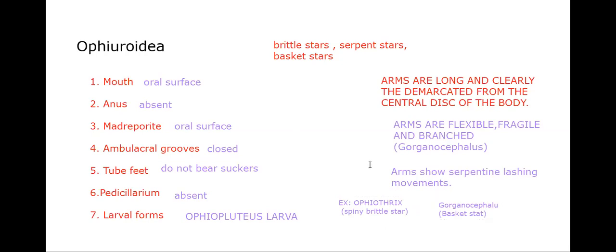So that's it. Ophiuroidea: mouth on the oral surface, anus is absent, madreporite on the oral surface, ambulacral grooves are closed, tube feet do not bear suckers, pedicellariae are absent, larval form is Ophiopluteus larva. The arms are long and clearly demarcated from the central disc of the body. Arms are flexible, fragile, and branched, branched in the case of Gorgonocephalus, the basket star. Arms show serpentine lashing movements.